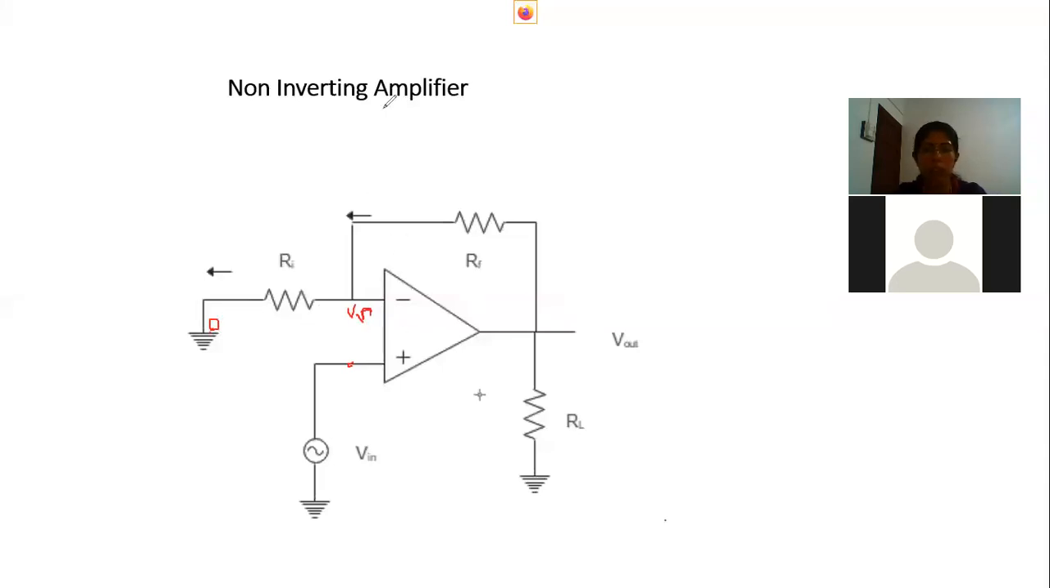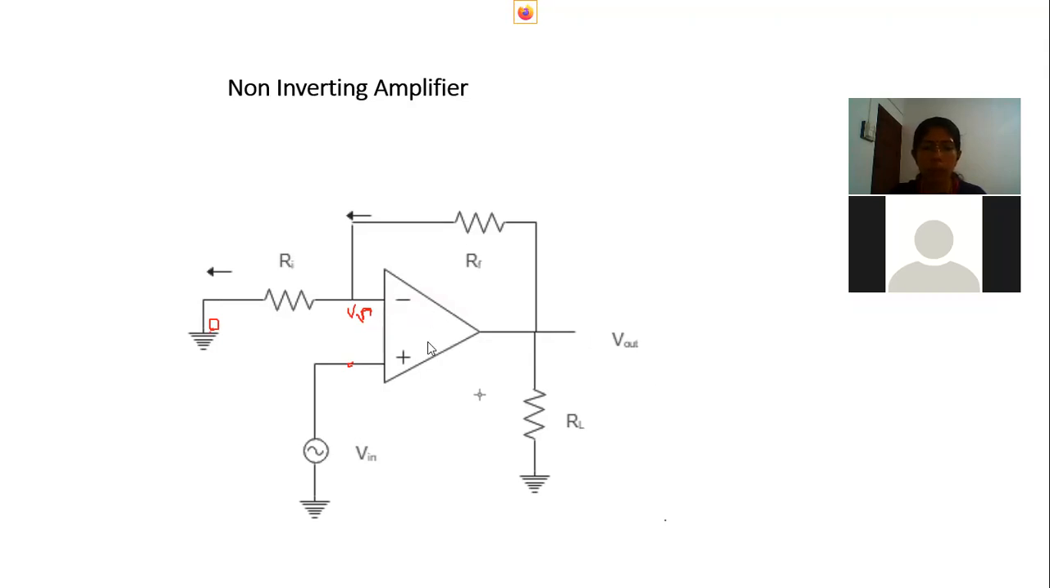It seems some of it was not audible, so let me say it once more. A non-inverting amplifier is an amplifier which provides an output voltage without any phase difference. So we are giving an input signal and it provides an amplified output in phase with the input signal.